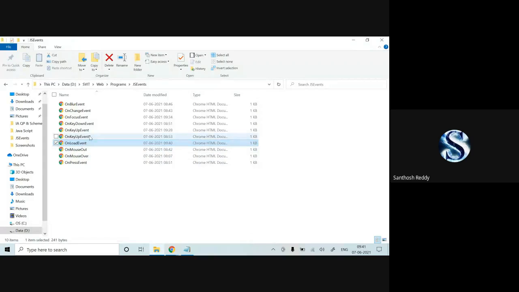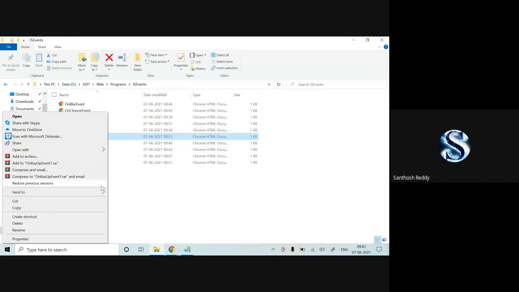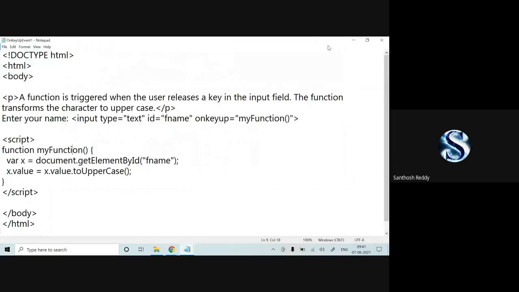Onmouseover, oncopy events. Okay. I will show this onkeyup event. See, onkeyup event, in the sense, I have to release the key. Then what is going to happen? You can check it out.